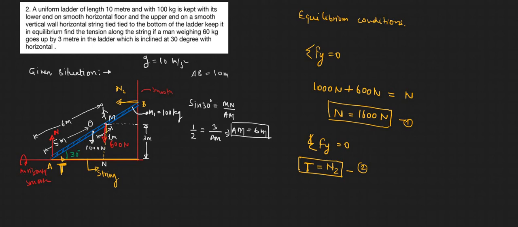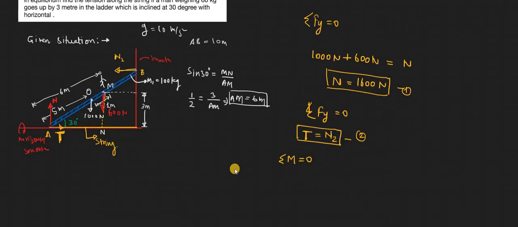Now we need to balance the moment. We will take the moment about point B, so the moment about B should be 0. For this we have to mark certain points.